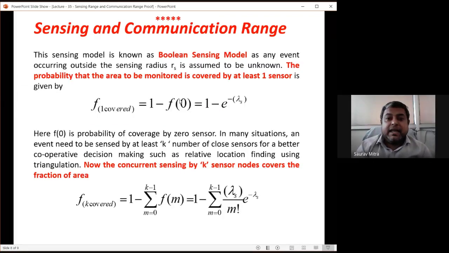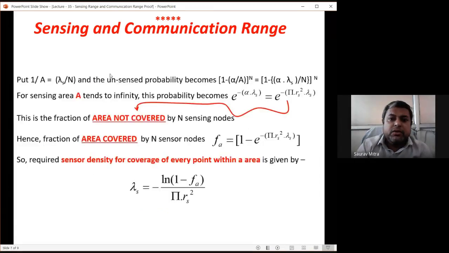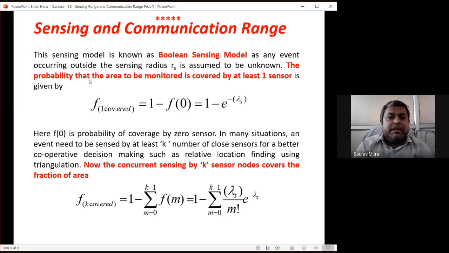Now there is a final slide, I think, before we go to the Voronoi diagram, that is sensing and communication range. So this sensing model is known as the Boolean sensing model, as any event occurring outside the sensing radius Rs is assumed to be unknown. That means whatever is happening in the area outside the ABCD coverage area, we are not interested in it. We don't want to know it. Okay. So the probability that the area to be monitored is covered by at least one sensor is given by F1 covered, 1 minus F0. That is 1 minus e raised to minus lambda s. And F0 is the probability of coverage by 0 sensors.